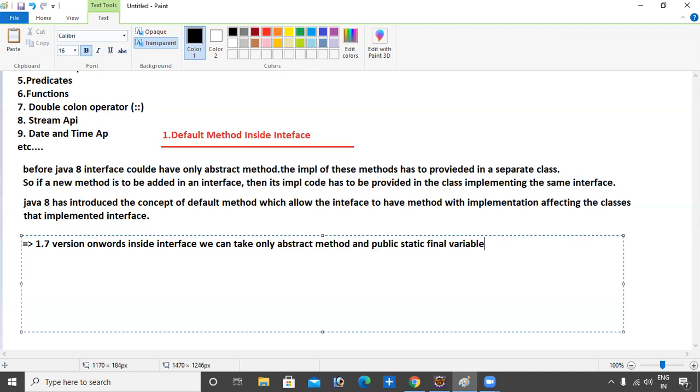If you declare a public static final variable, it's okay. If you do not declare public static final, it is taken by default as a public static final variable.